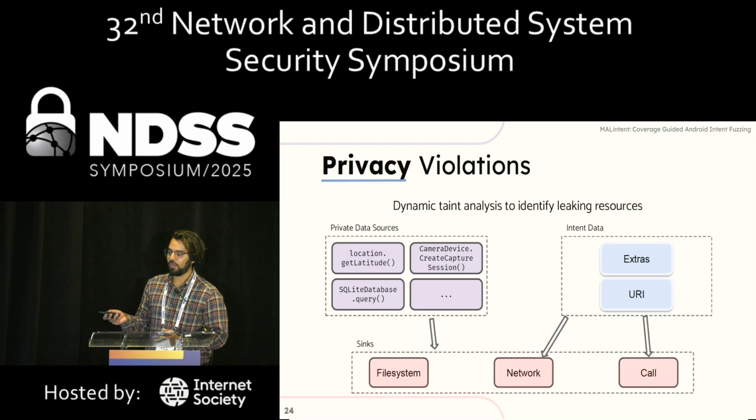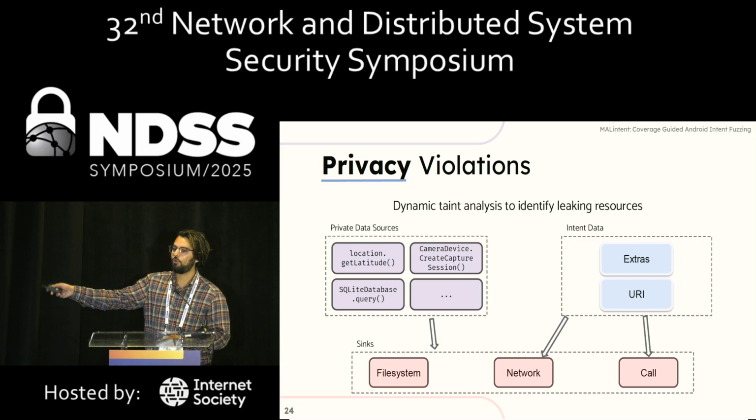These privacy violations are key to detect, and we use dynamic taint analysis to find them. We take a bunch of sensitive data sources like your GPS location, information from your camera, and information from the internal database of the app. If it can sink into the file system, or if the intent can control which part of the network or which file it goes to, then we consider that a privacy violation, because the attacker can control where the sensitive information is going.